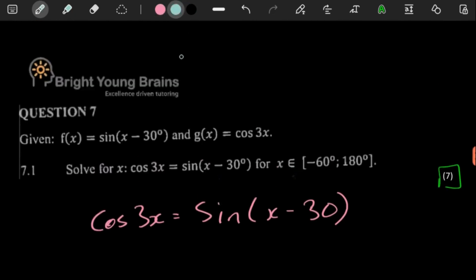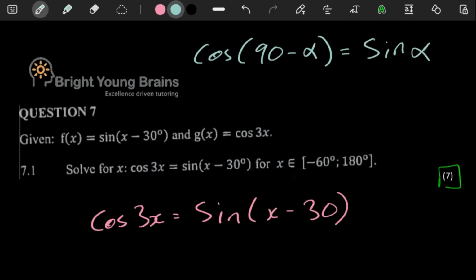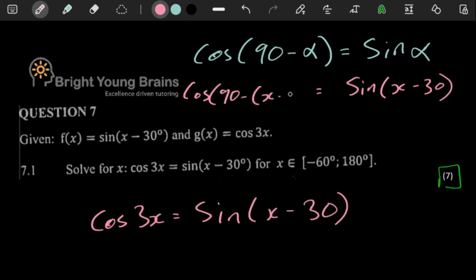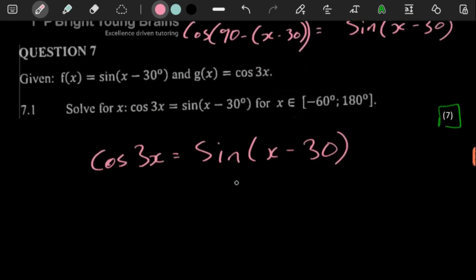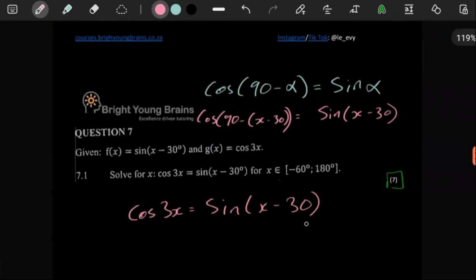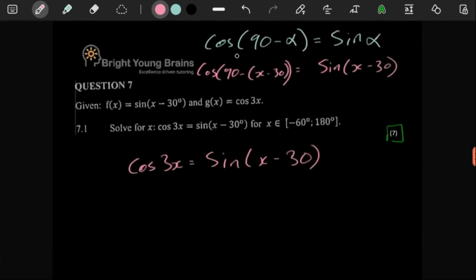Now the one way to do it is, remember, cos of 90 minus a value is always going to be equal to sine of whatever that value is. So what we technically have here, where theta is, we technically have x minus 30. So wherever theta is, you can put x minus 30. In our equation, where we see sine of x minus 30, we can replace it with this based on our reduction formulae. So let's actually do that.